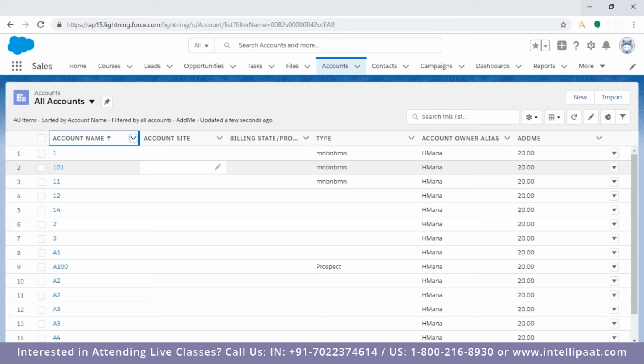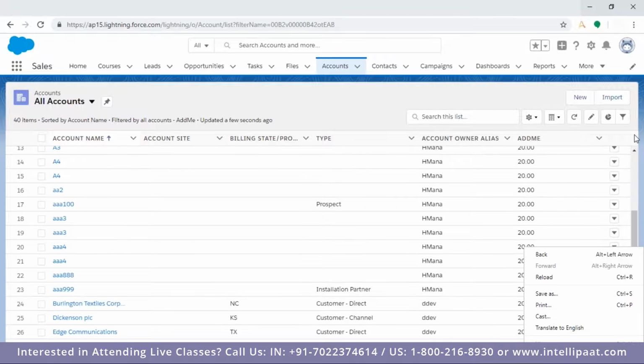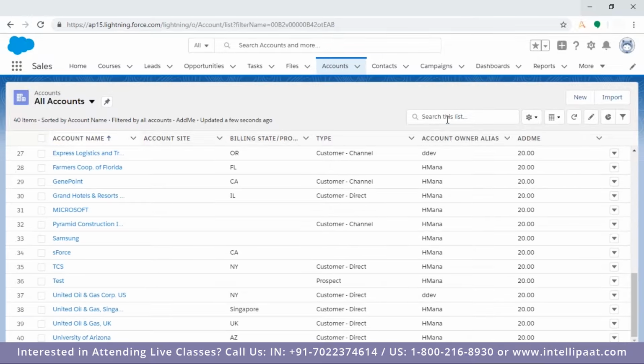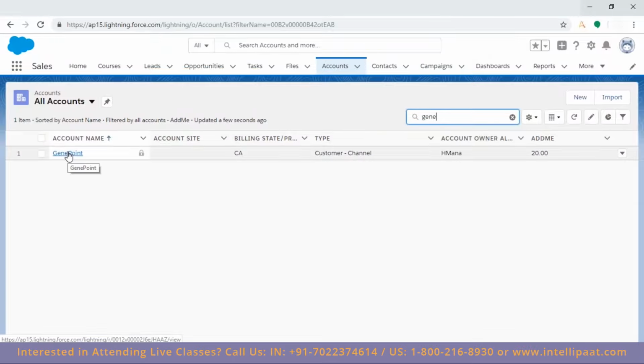Then if you want to search something, say, I don't know whether we have GenPoint account or not. The list is a long list. It's difficult to know. So no worries, you can come here and then search for it. If it is there, you will get it. That's for the search. Now, let me create a new account.